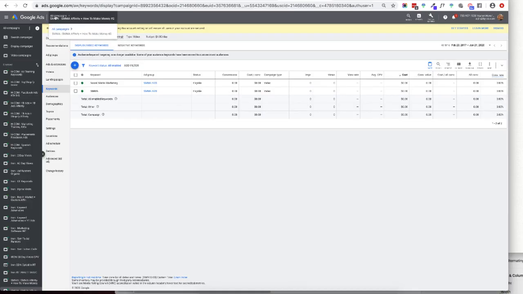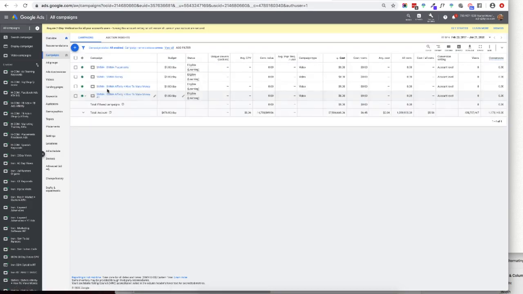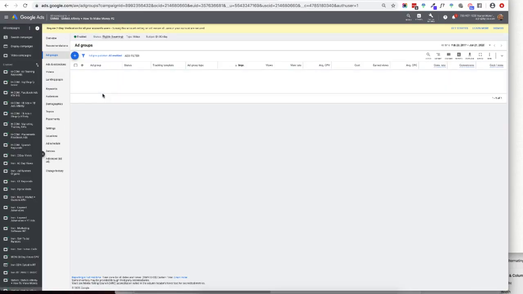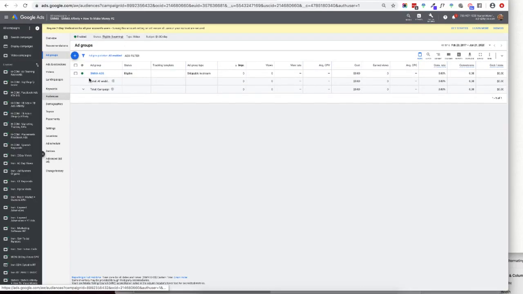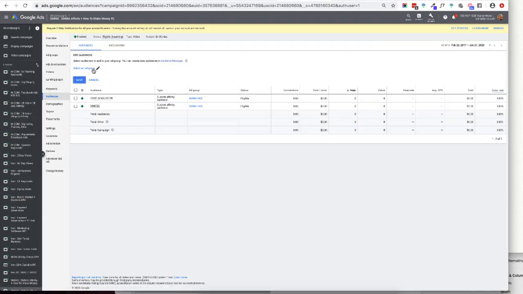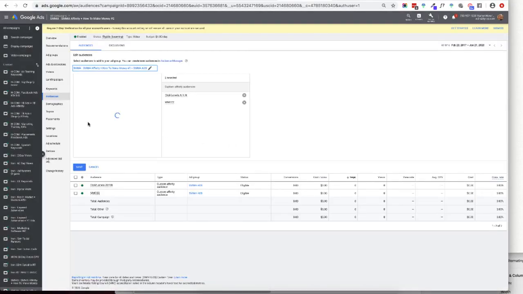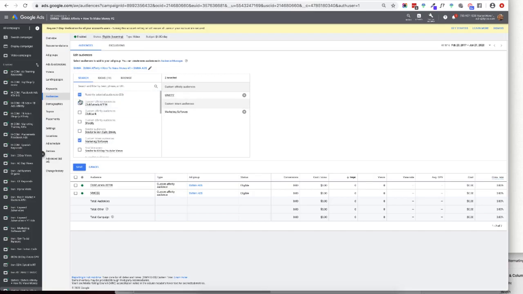Now, if I was doing this for a more B2B and I'm looking to actually sell to people that have SMMA agencies, what I might want to do is a little bit different audiences. So I want to go to audiences right here. And instead of using these ones, I might want to go and use affinity audiences like marketing software. Okay.